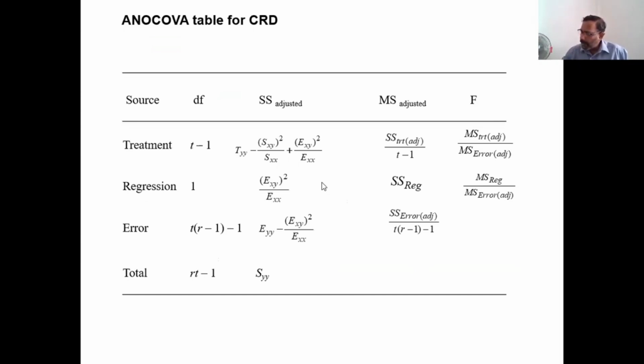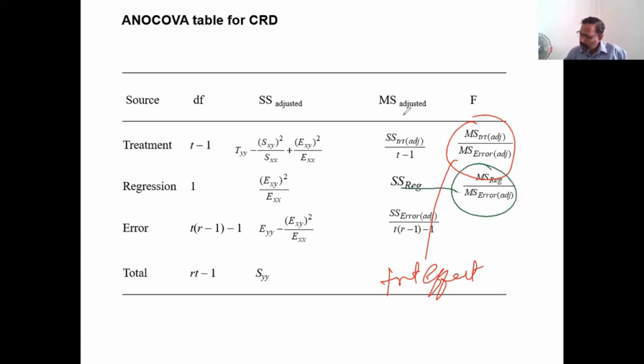Right. So this is the ANOVA table for a CRD. We said we can test this for treatment effect. So what about the second component? Test for what? Because you see here, it is something to do with regression. So here we can test